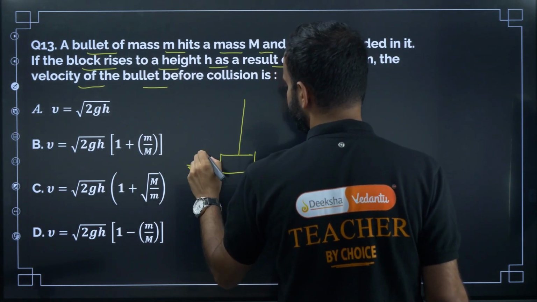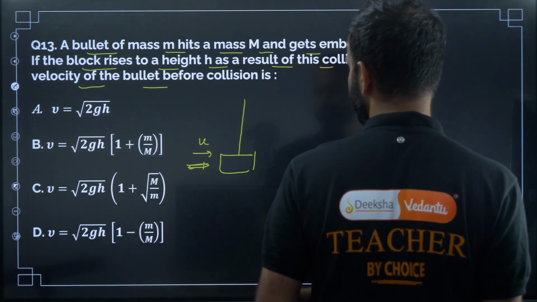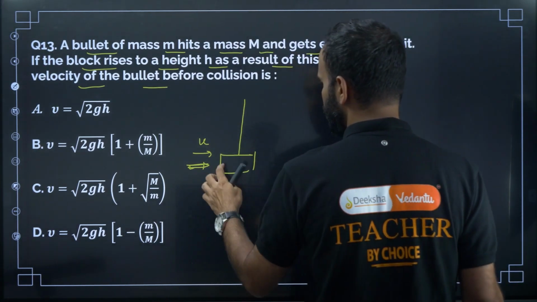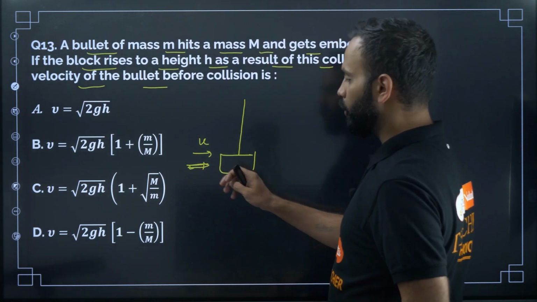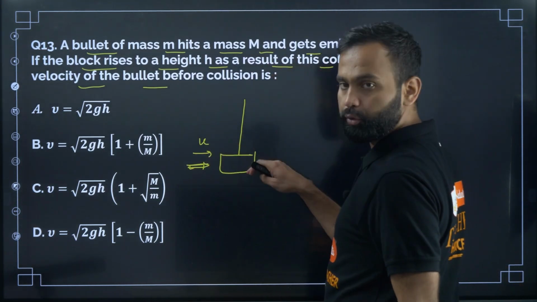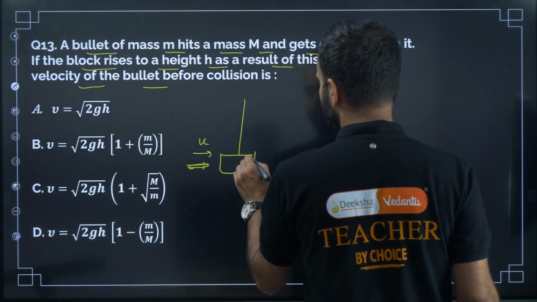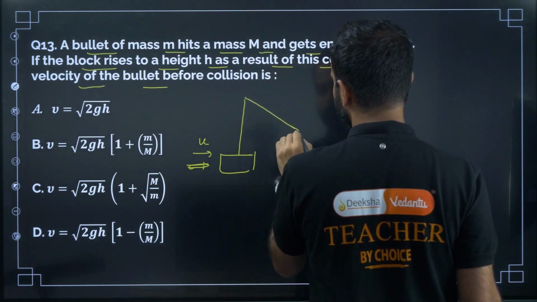Now the bullet is moving with initial velocity v. Both will collide, and the bullet will attach to this block. Because of that, the block will rise.